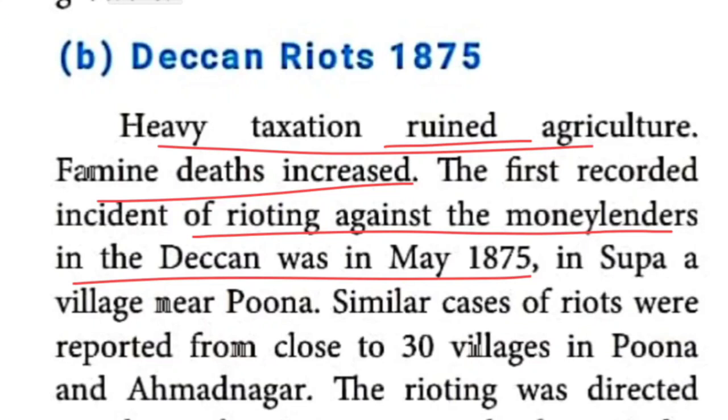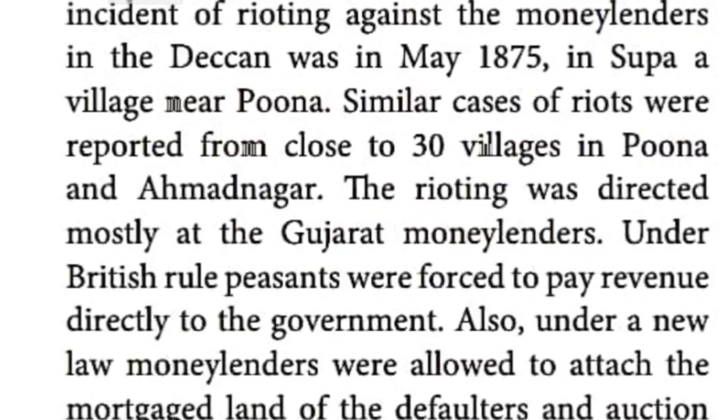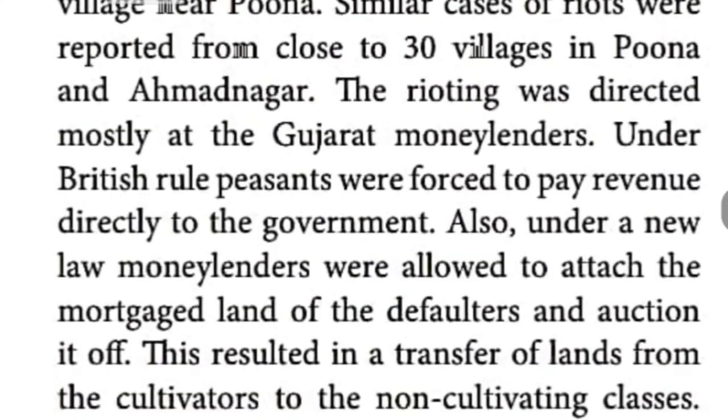The first riot against the money lenders in the Deccan area occurred in May 1875 in Supa. Supa is a village name, located near Pune. Similar cases, like these money lender problems, happened in nearly 30 villages, and people suffered a lot in Pune as well as Ahmednagar. The riot, in the sense rebellion, was directed mostly against the Gujarati money lenders.